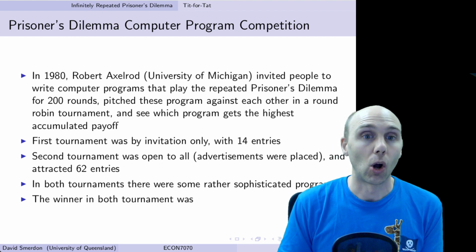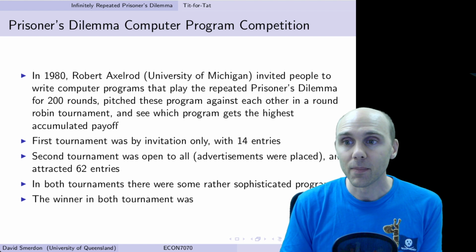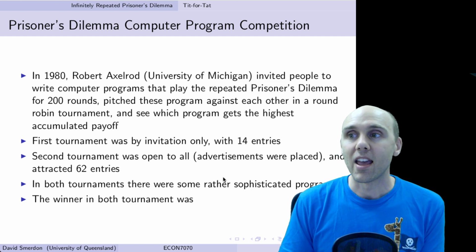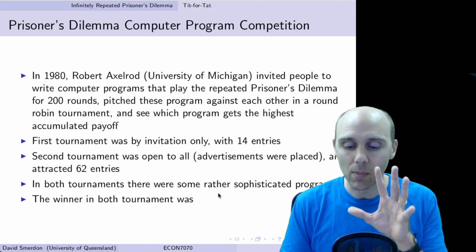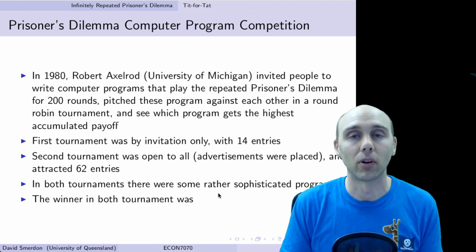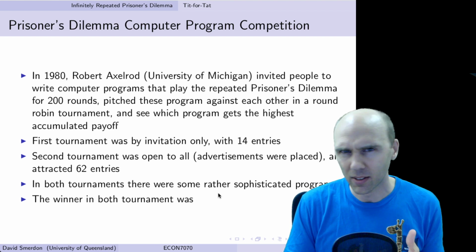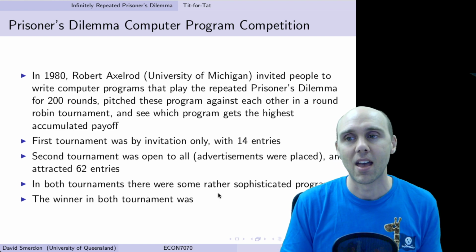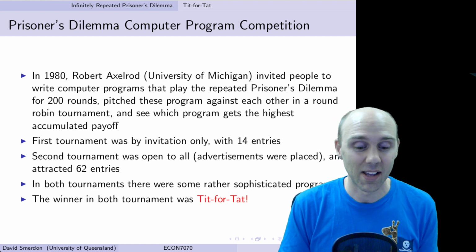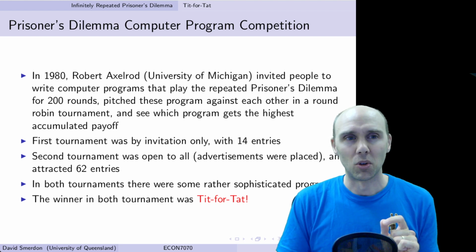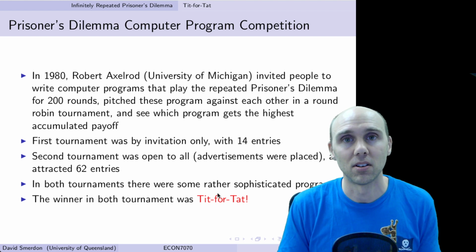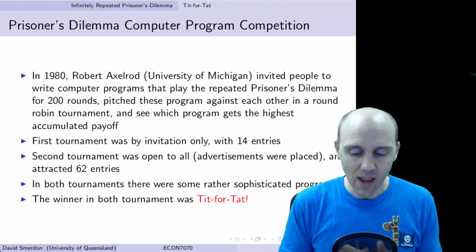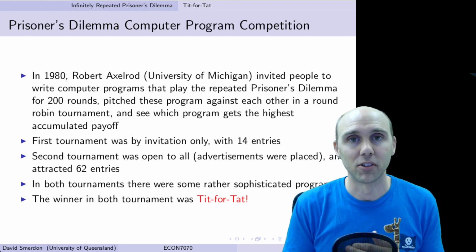There were some very complicated programs, but in the end, the winner had a very, very simple program. Rather than the many, many lines of code that were in the other programs, the winning program had only, I think, 10 lines of code. And it was the tit-for-tat strategy. So exactly what we saw before, which theoretically should not be able to sustain cooperation unless there are very specific levels of delta.